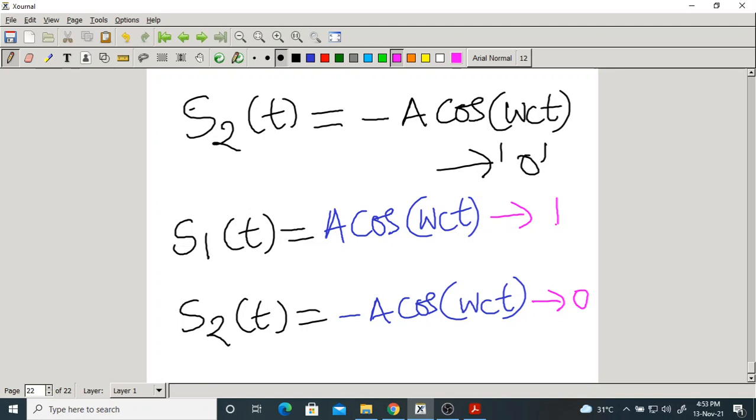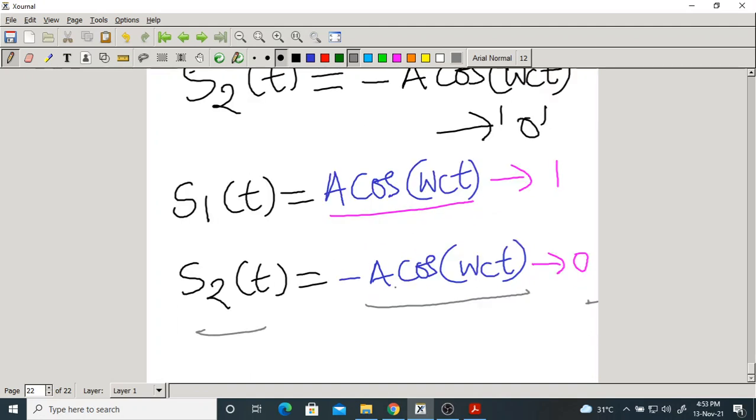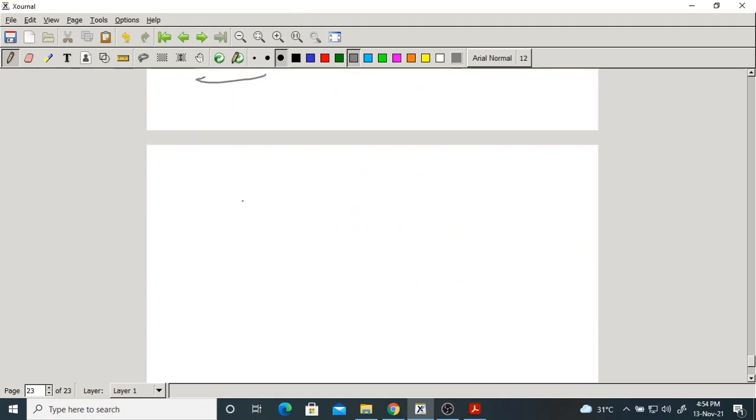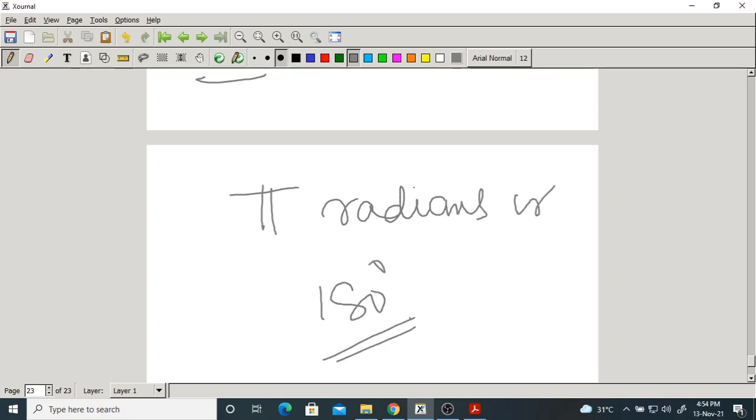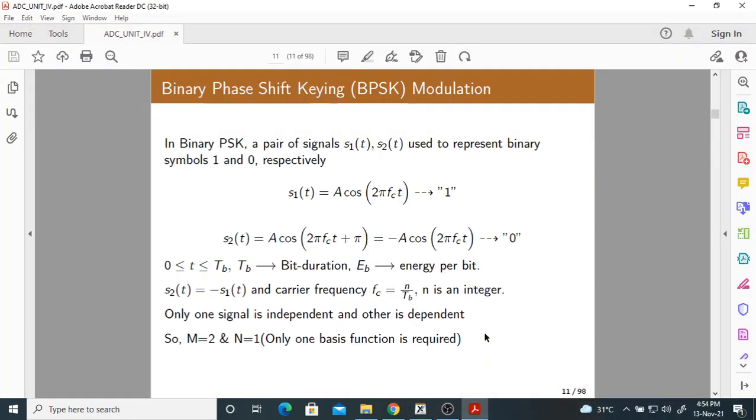So, we take symbol 1. After modulation, you get S1 of t, that is A cos omega ct. Symbol 0, after modulation, is S2 of t, that is minus A cos omega ct. Now if you observe S1 of t and S2 of t, what do they differ in? They differ in the phase. They have the same amplitude, same frequency, but they have a phase shift. How much phase shift? Pi radians, which is 180 degrees. So in BPSK, the carrier undergoes a phase shift of 180.